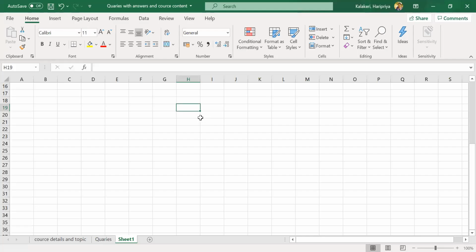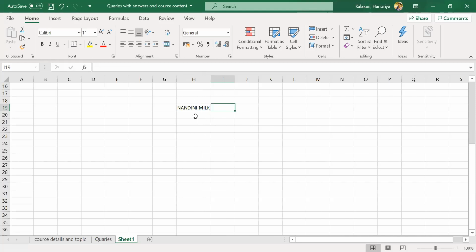For example, I will take Nandini Milk. I will go on explaining with this one from now on, so that everyone can understand. Nandini Milk is a company which is not using SAP. Let's say this company is using Oracle. So these people will approach SAP. I will tell the detailed process in the project class, how we will actually start the implementation.